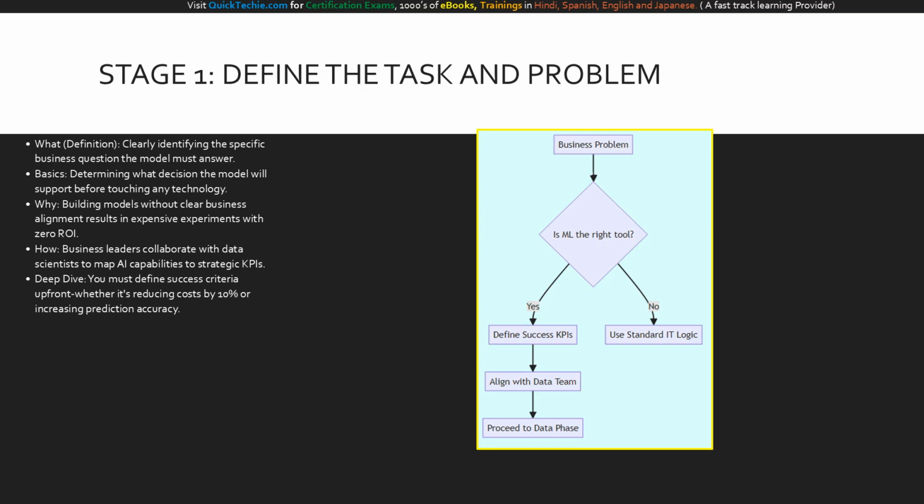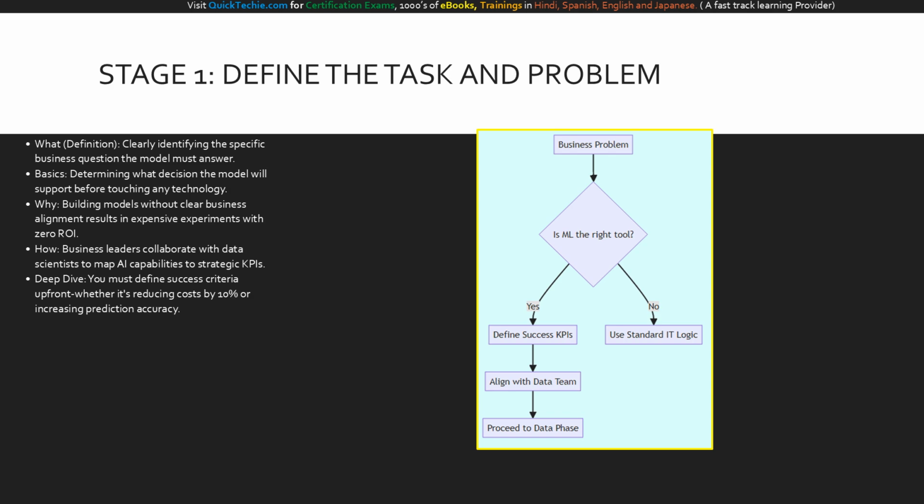The machine learning lifecycle always starts with stage 1, defining the task. What does this mean? It means clearly identifying the specific business problem the model must solve. Why start here? Because building a model without a clear goal results in expensive science experiments with zero return on investment.